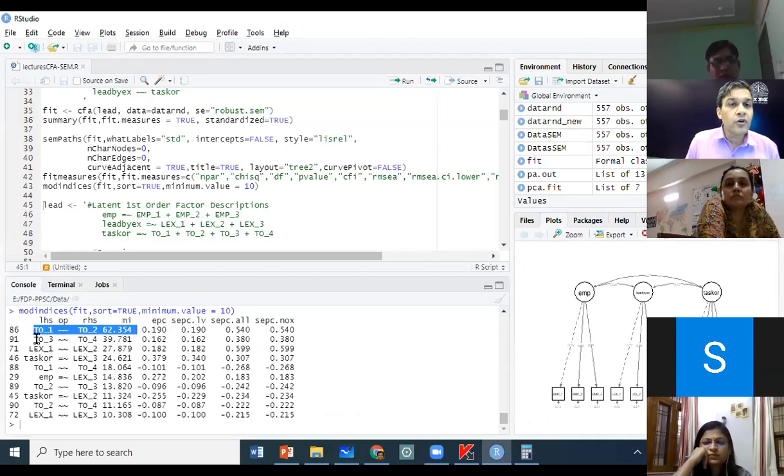It is saying if you covary TO3 and TO4, the chi-square will drop by 39. As a matter of good design, we will make change only one at a time. Don't say, wow, 62 by the first path, 39 by the second path, if I do both, I will wipe off my chi-square in one go.